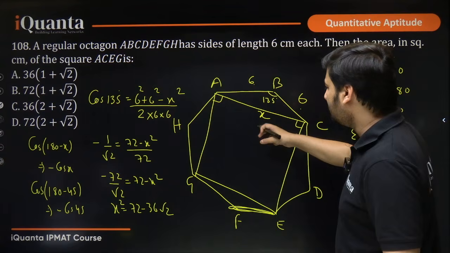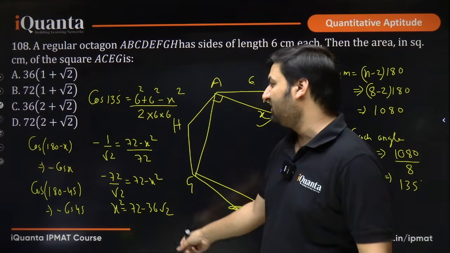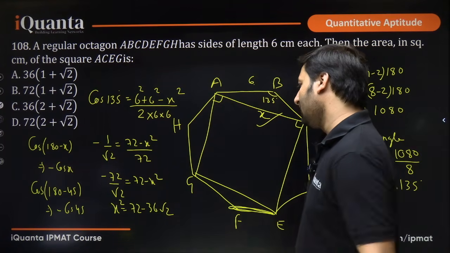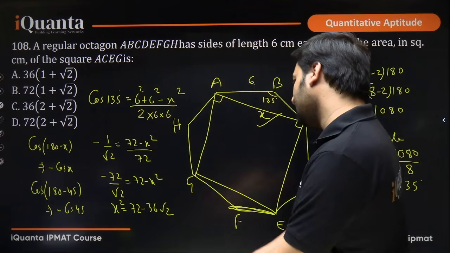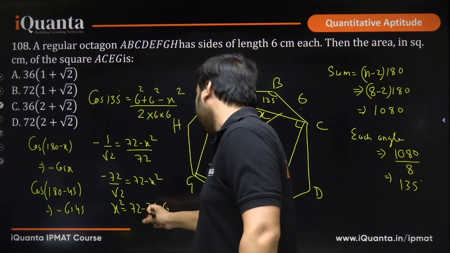You had x. x is the side of the square. What is the area of the square? Side square. So x square. We needed x square. x square is 72 minus 36 root 2. Have we committed any mistake? A plus-minus mistake? Okay, yes, this will be plus, right? Minus of 36 root 2 will go that side and become plus.